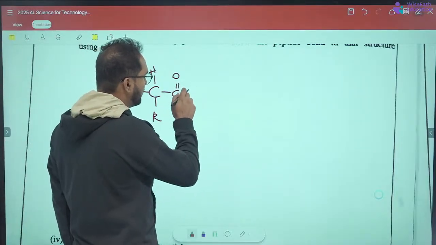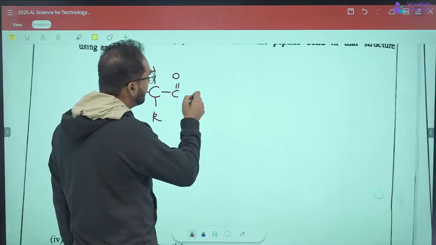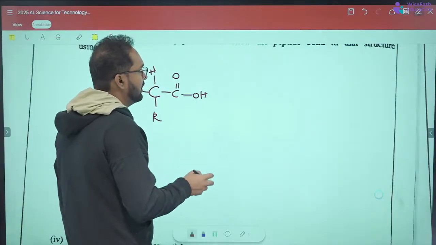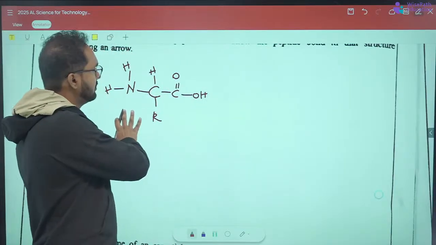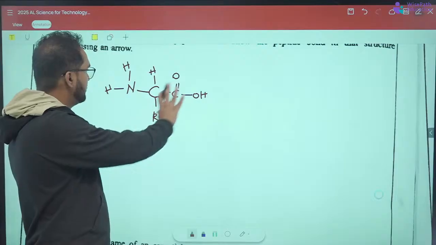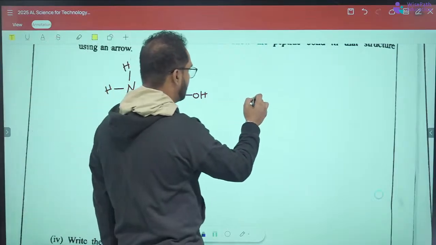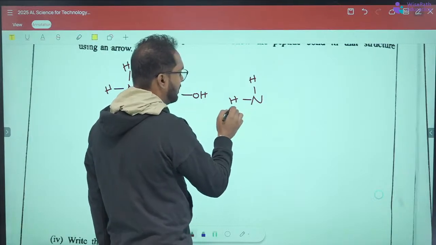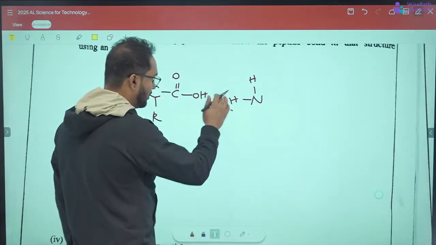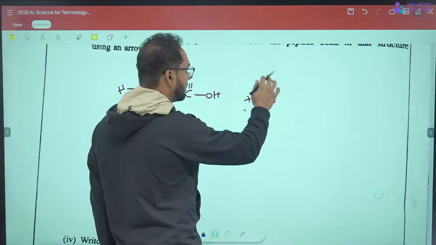What actually happens is, I'll draw it and erase it. There's an OH here, and then there's another alpha amino acid next to this. Let's say N is there, H is there, another H is there. We'll draw it a little closer.